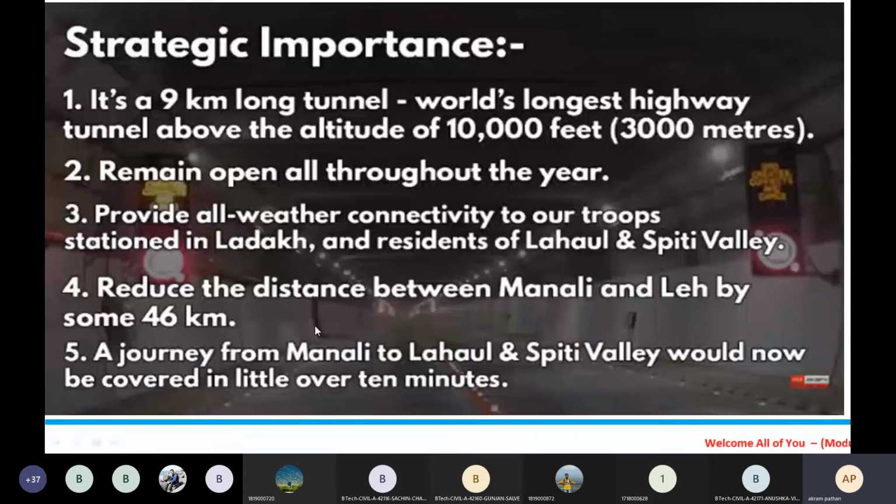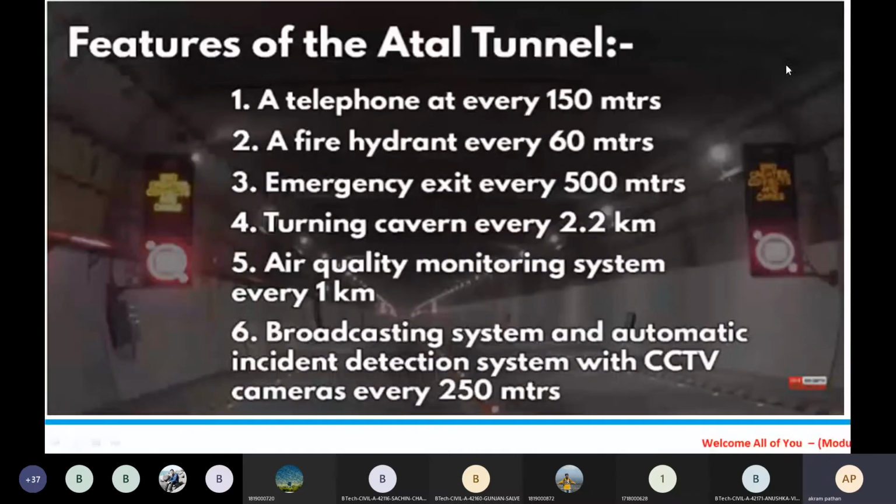Okay. So this is another important strategic point. Then some of the important features of the Atal tunnel: a telephone every 150 meters, a fire hydrant every 60 meters, an emergency exit every 500 meters, and a turning cavern every 2.2 kilometers. So these are some of the important features of that particular tunnel.